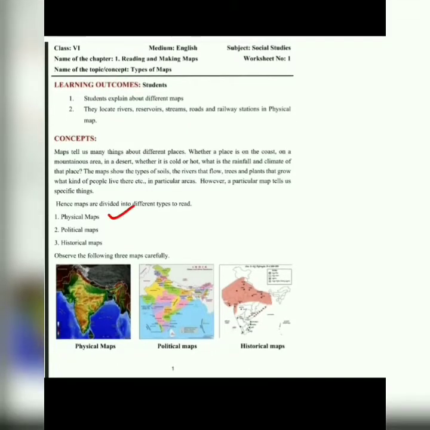We have different kinds of maps here: physical map, political map, historical map. The physical map shows us the mountains, rivers, lakes, boundaries, as well as the water bodies, deserts and landforms in a region. Political maps are seen every time on the walls throughout the world.